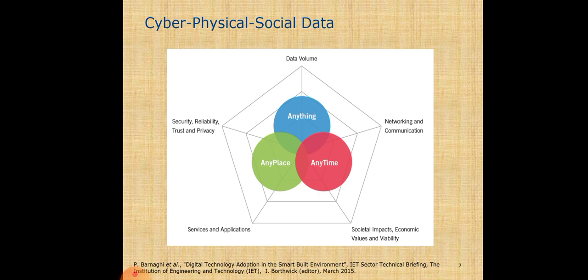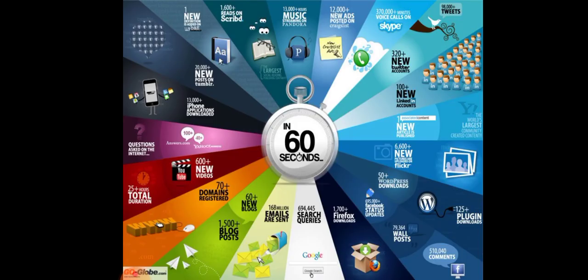All components are integrated and abstracted with each other. This is sourced from the Smart Environment IT Sector Technical Briefing by the Institution of Engineering and Technology, IET, March 2015. In 60 seconds you can get any of the services.